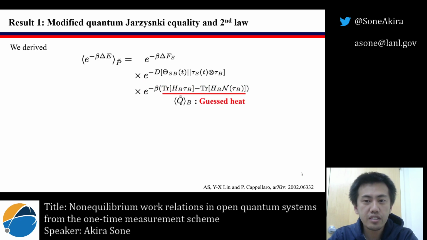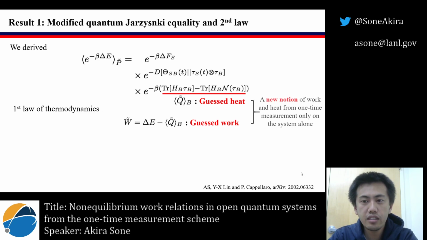So we have guessed heat here, and from the first law of thermodynamics, we can obtain a work-like quantity, which we call guessed work, because this quantity is also derived from the best guess state. And please note that this quantity is also well defined. In this way, by taking advantage of the one-time measurement scheme, by only considering the accessibility to the system only, we can obtain a well-defined and new notion of work and heat.